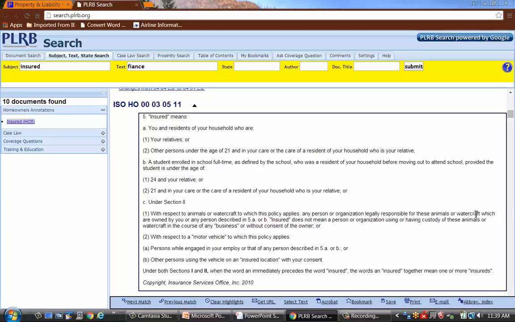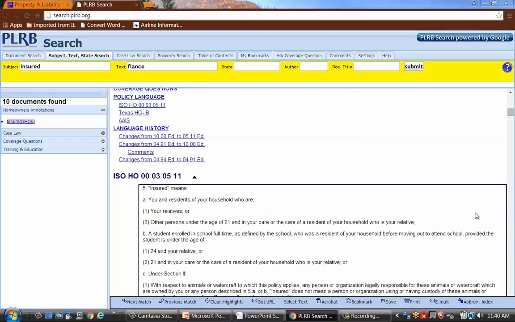So you want to take a minute and look at that and compare that to your policy. Your policy wording might be a little bit different. It might be exactly the same. That's one of the things that you want to make sure that you key in on, how does your policy wording differ from ISO policy wording, because your answer might differ.